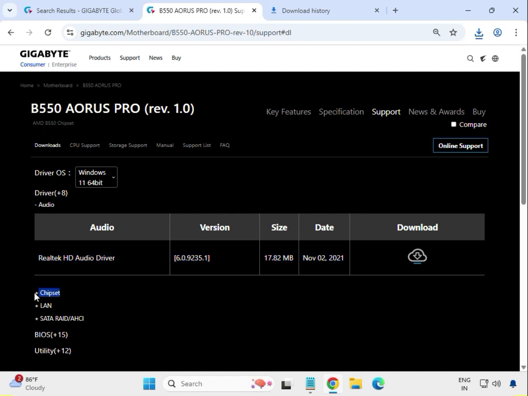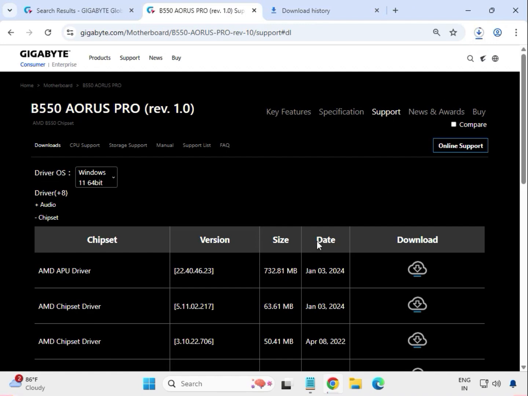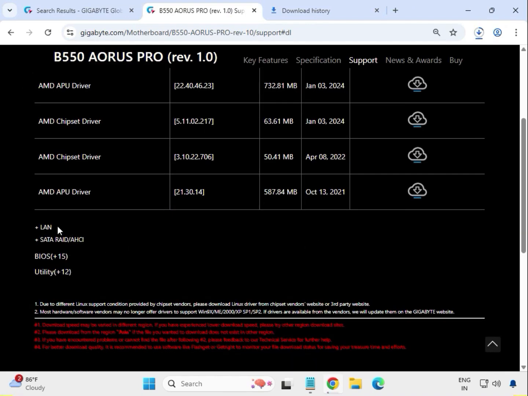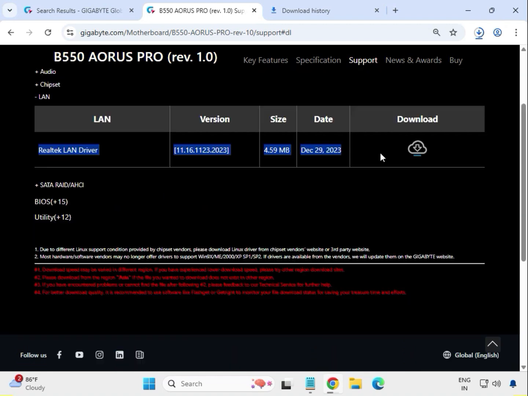After that, chipset, so click on chipset, and this is the chipset AMD driver, and you just click to download. It will start downloading in the download box. Then the LAN driver, a Realtek LAN driver. Then just click to download, where it is downloading.